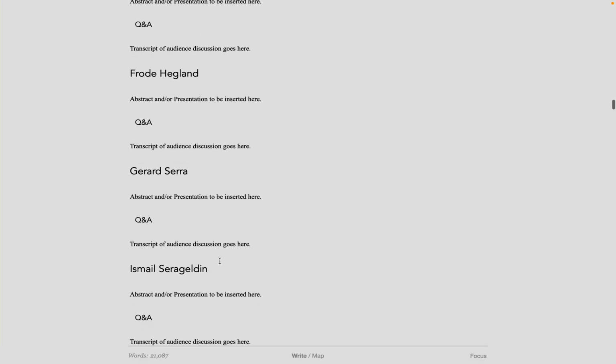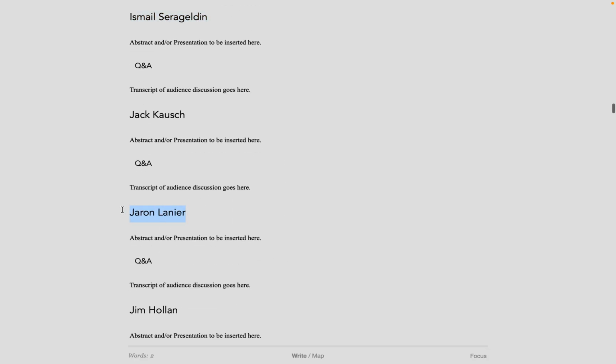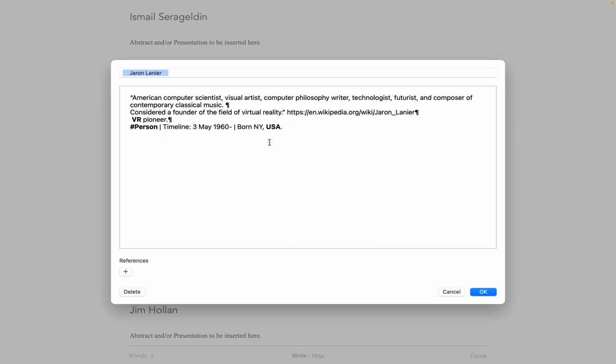But if I select someone's name and do Command D for define the concept, because everybody is a concept in this, you can see here is Ismail with basic information. At the bottom here we have a timeline: when he was born and where he was born. Look at Jaron, similar, got a nice little quote from Wikipedia. And I'm going to add a line break here. And this is actually metadata, so I'm going to put it on this line, like that. So this is all very simply done.